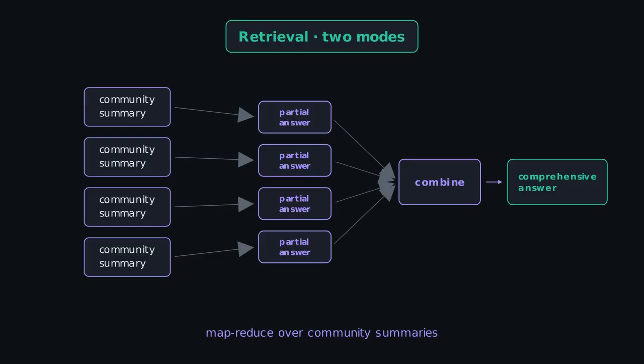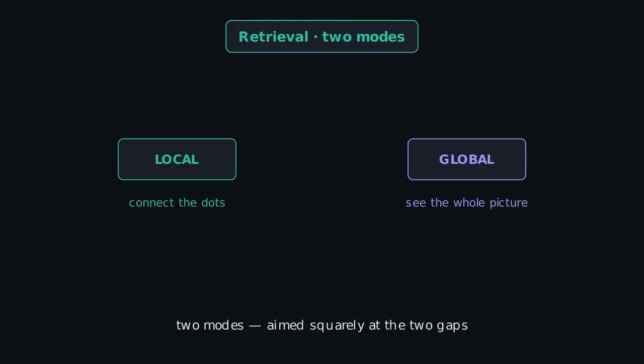Global search handles broad, thematic questions instead. It takes those community summaries, has the model partially answer from each one, and then combines them into a single comprehensive response. Two retrieval modes aimed squarely at the two gaps we started with: local search for connecting the dots and global search for seeing the whole picture.